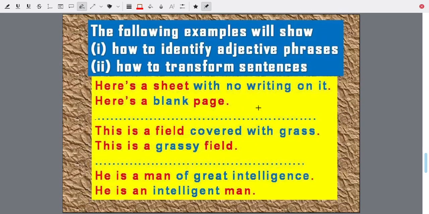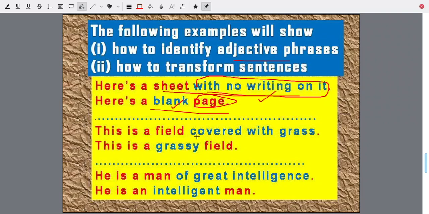Next, how do we identify adjective phrases? Here is a sheet with no writing on it. With no writing on it describes the sheet. You can write, give me a blank page or give me a blank sheet. So blank is an adjective qualifying the paper. So here is a sheet with no writing on it, with no writing on it is also an adjective phrase.